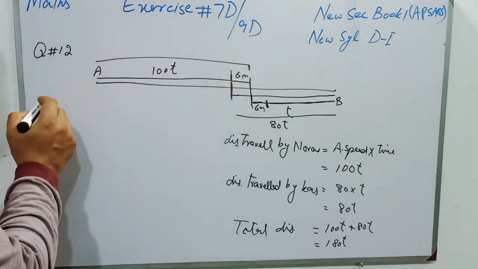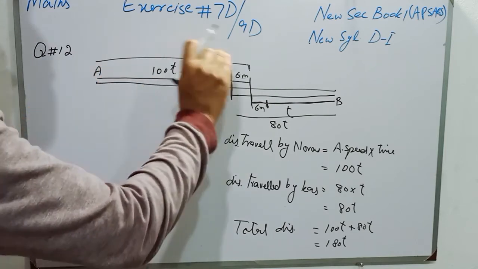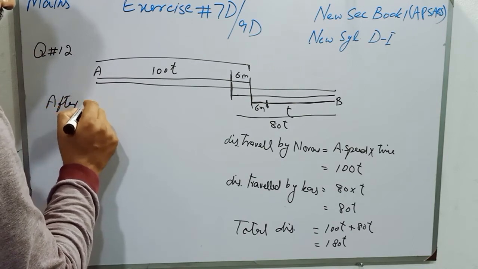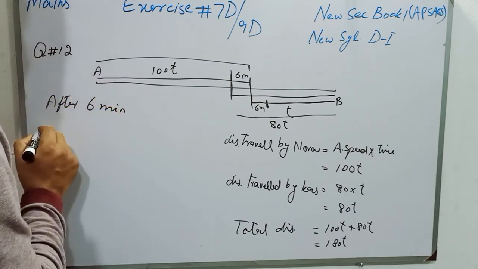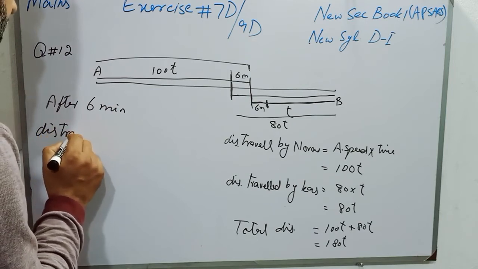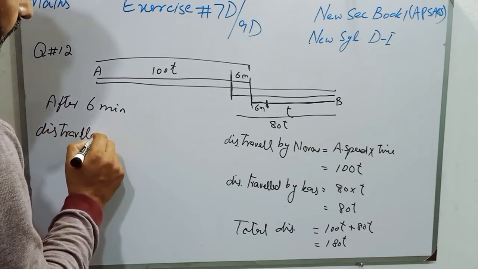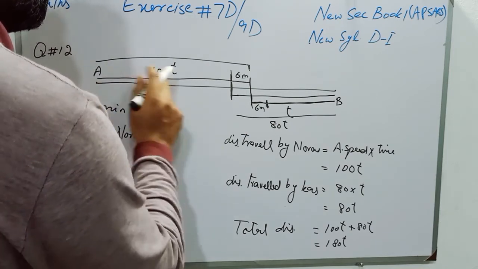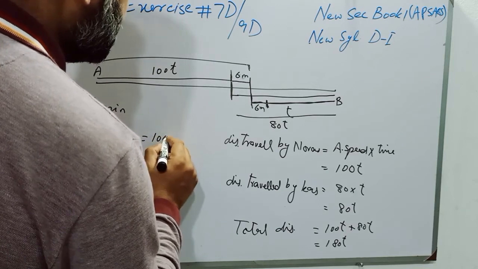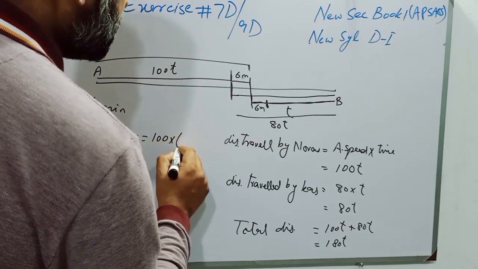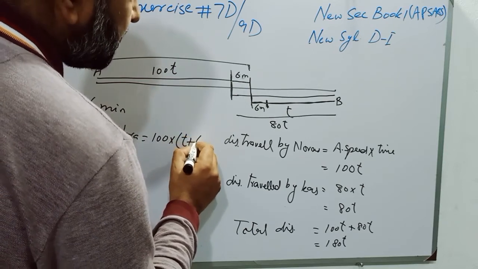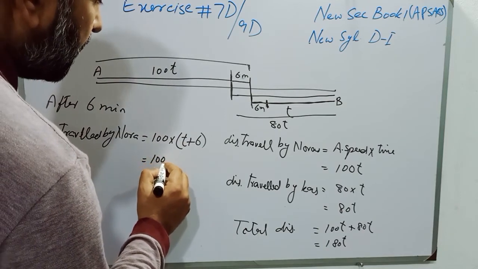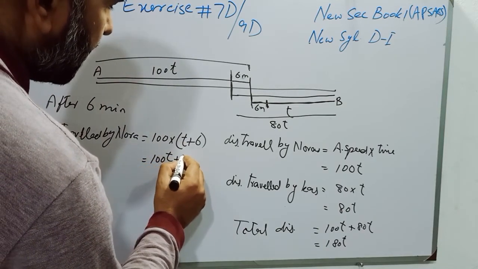So students, distance traveled after 6 minutes by Nora will be average speed 100 meter per minute multiplied by time, and now time is T plus 6 minutes, and it will be 100T plus 600.